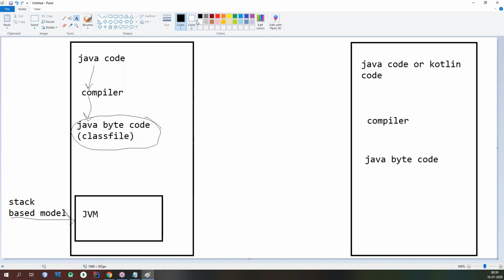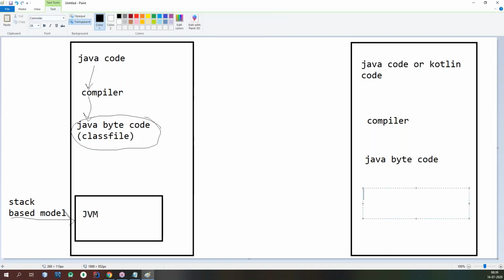That is common. And the bytecode instructions are understandable by your DEX compiler, that is the Android compiler.